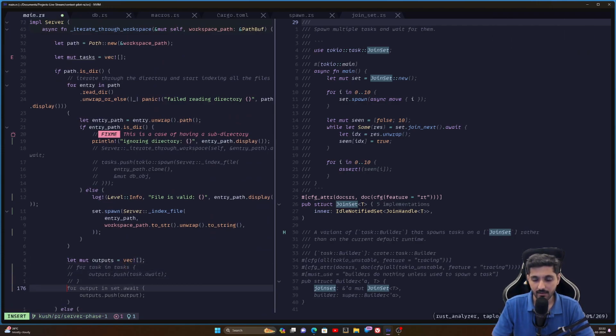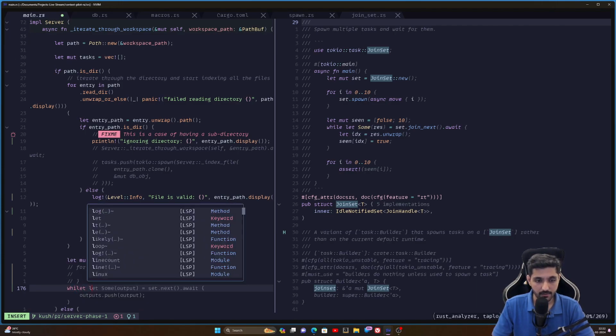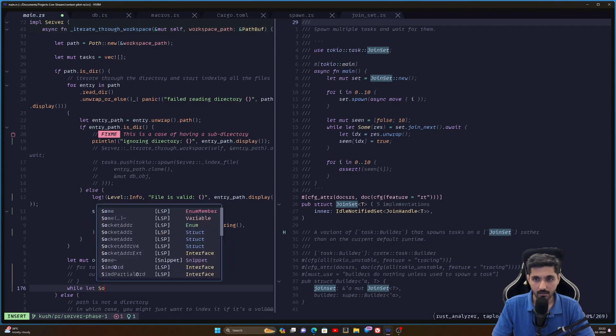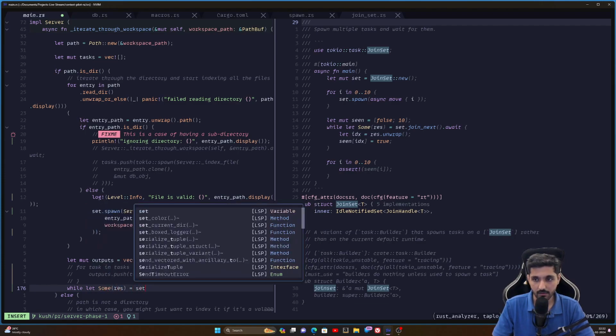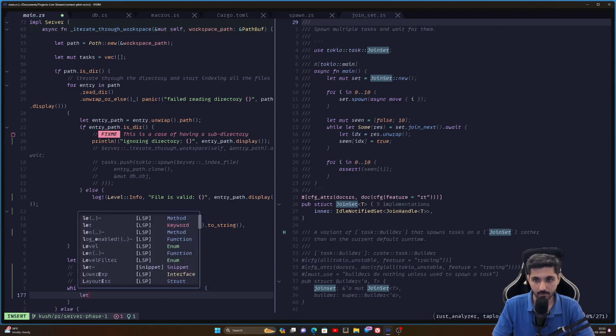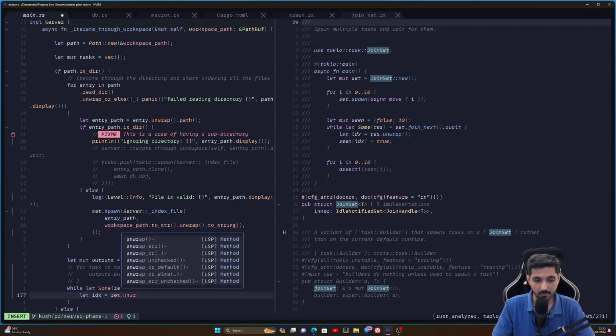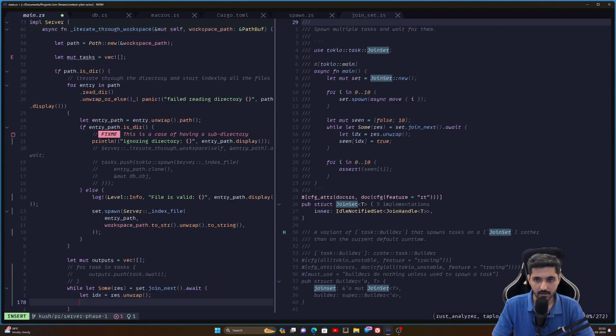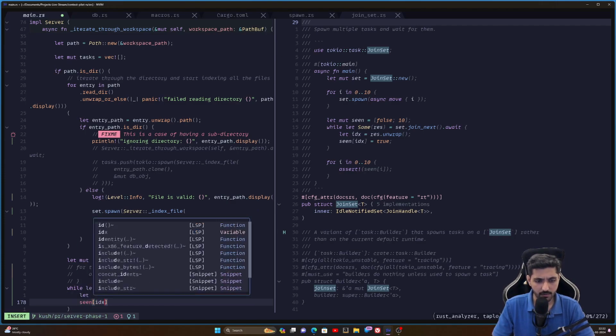They're basically saying while let Some(result) = set.join_next().await. Okay, I don't know how it works, by the way, so I'm going to skip that part for now. Yeah, sure, I don't mind using index here.